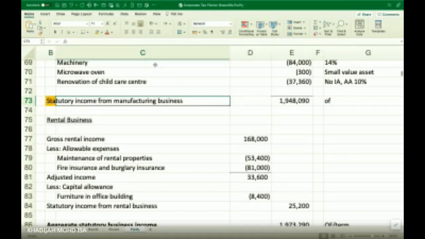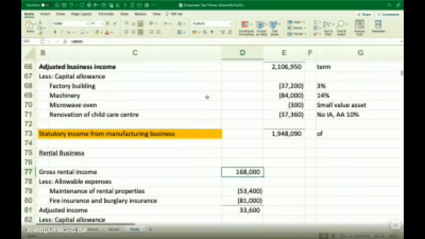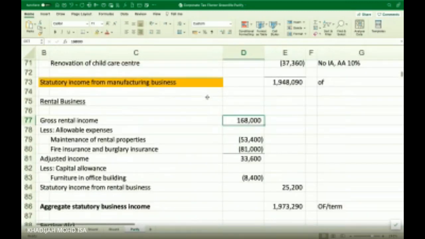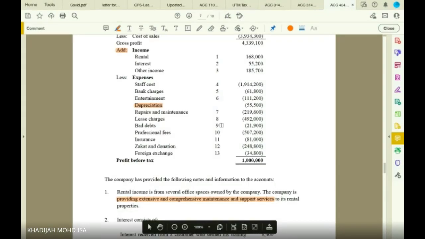You will always have your rental income under section 4A. So rental income just now, how much is the total? 168. Remember, you have to take it out first, then only you add at the bottom. All right, and then later you see that you may have other expenses. So that is your rental income, and then interest income, note number 2.